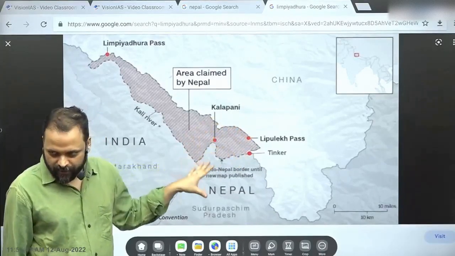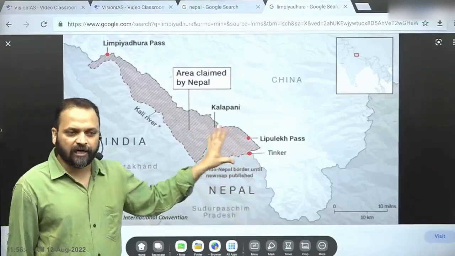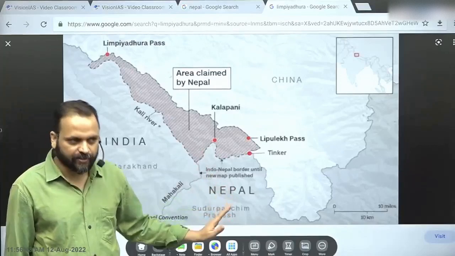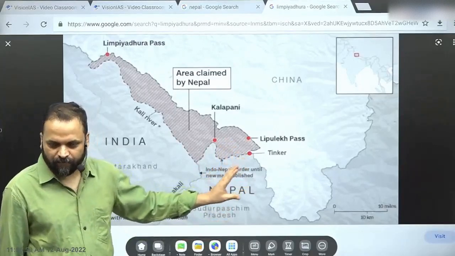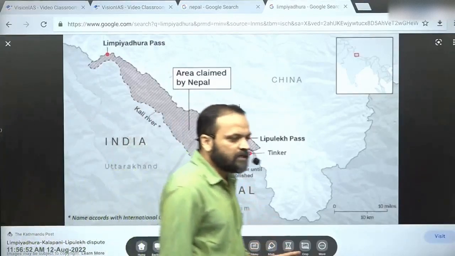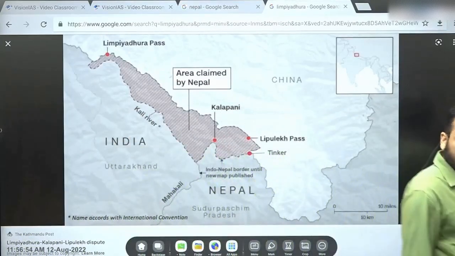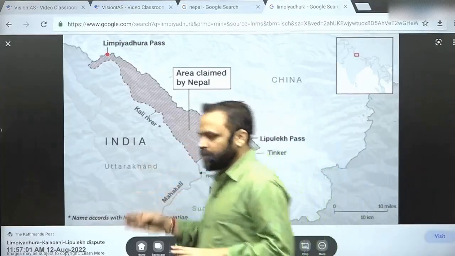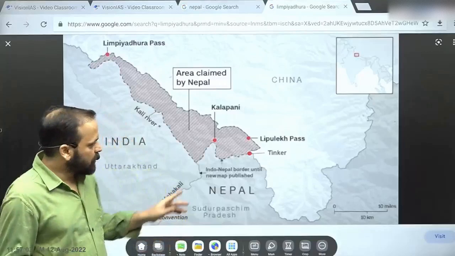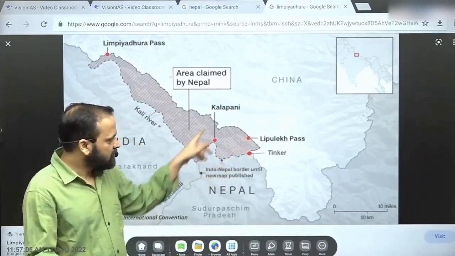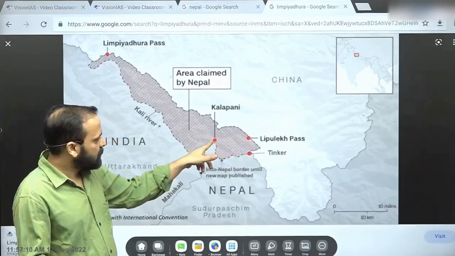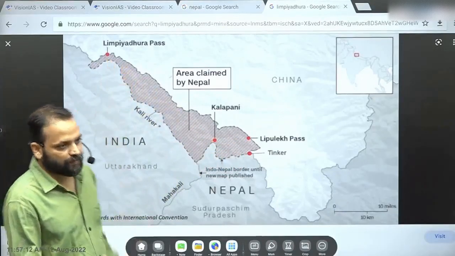First of all, remember that this is the map that Nepal has claimed. This does not represent India's position. This is the new claim of Nepal. So in 2020, Nepal's parliament approved a new map of Nepal, which presented a claim beyond Kalapani to include a triangular area of Lipulekh Pass, Kalapani and Limpiadhura Pass.